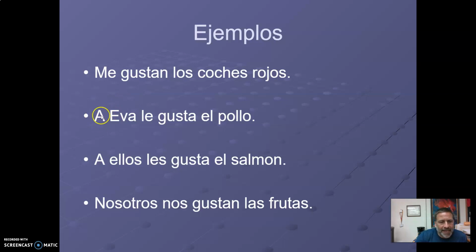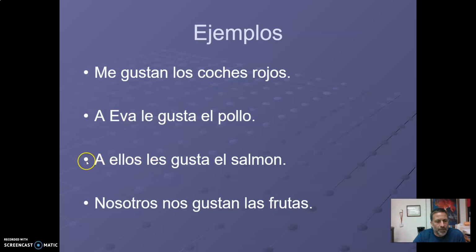Now look at this one. This is a personal a for Eva. A Eva le gusta el pollo. Eva likes chicken. There's no translation for a in English, okay? So it's just there. You notice it's a personal a. I use it with gustar a lot. A Eva le gusta el pollo. This is my indirect object pronoun. Le refers to Eva. Gusta refers to the chicken.